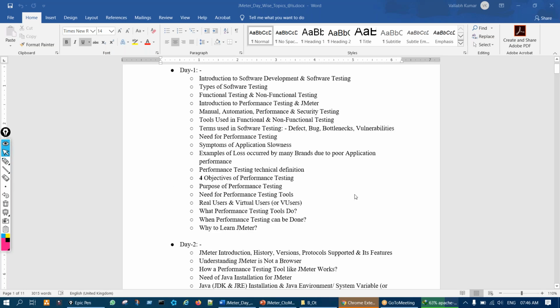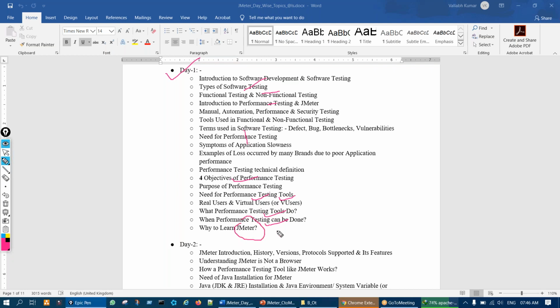So welcome to day two of the JMeter session. As a recap, in day one yesterday we looked at a few basic points: software testing, functional and non-functional testing, what is performance testing, the basic definition and objectives of performance testing, why to do performance testing, real user and virtual user, what a performance testing tool does, when performance testing can be done, and why to learn JMeter.